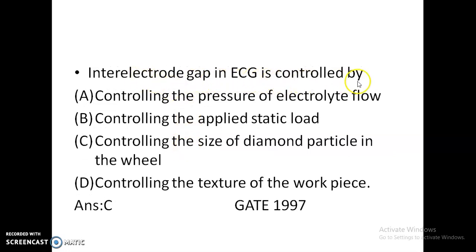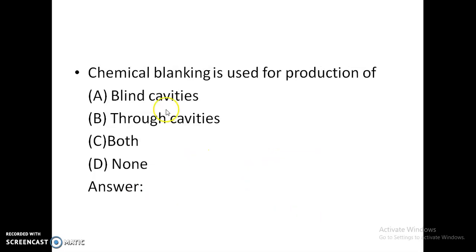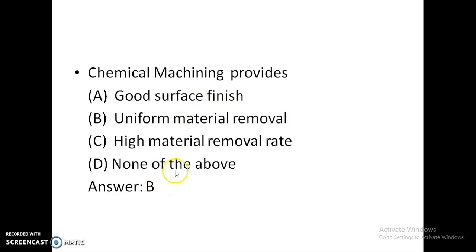Inter-electrode gap in ECG is controlled by controlling the pressure of electrolyte flow, controlling the applied static load, controlling the size of the diamond particle in the wheel, or controlling the texture of the workpiece. It is controlled by the size of the diamond particle in the wheel. Chemical blanking is used for the production of blind cavities, through cavities, both, or none. It is through cavities. Chemical blanking is used for the production of through cavities.